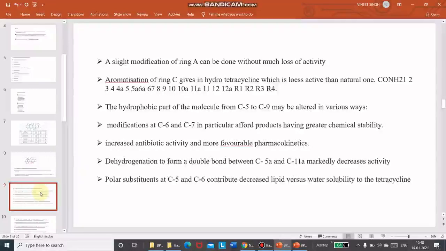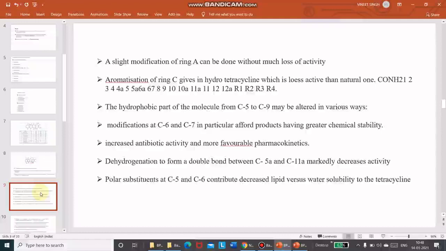The hydrophobic part of the molecule from C5 to C9 may be altered in various ways. C5 and C9 is hydrophobic. Hydrophobic means these are the positions responsible for the lipid solubility characteristics. Modifications at C6 and C7 in particular afford products having greater chemical stability.